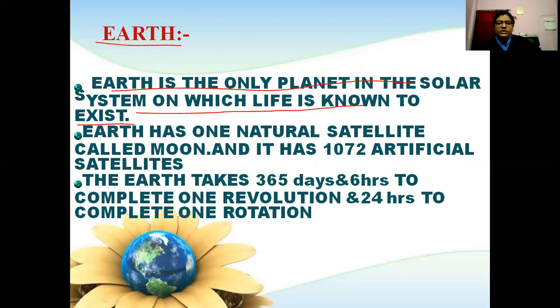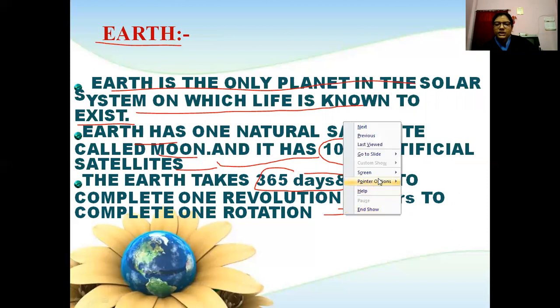Earth has one natural satellite called the Moon, and it has 1072 artificial satellites. The Earth takes 365 days and 6 hours to complete one revolution and 24 hours to complete one rotation. So this is our Earth.